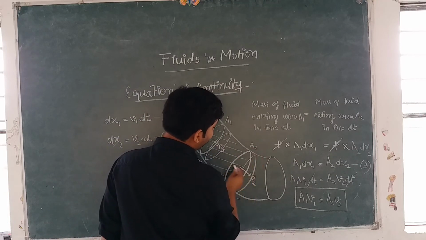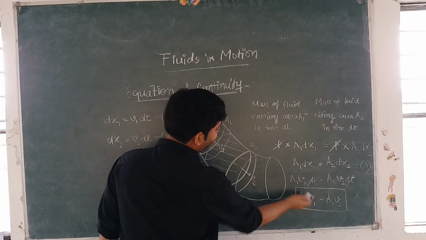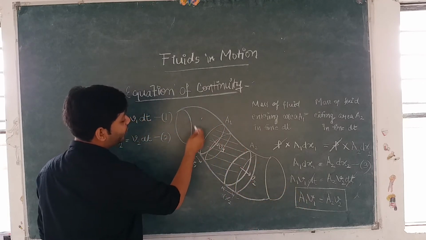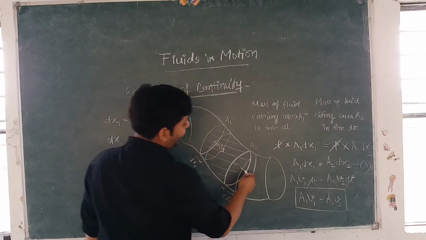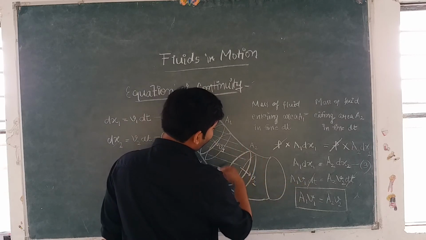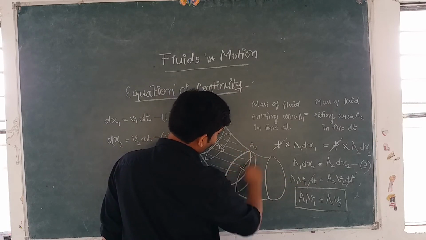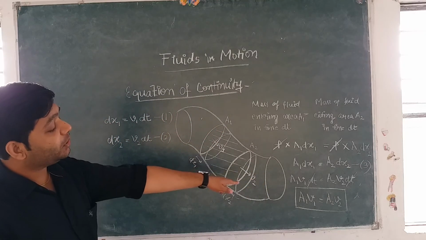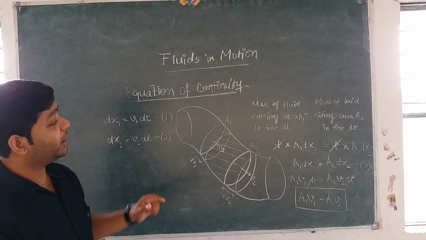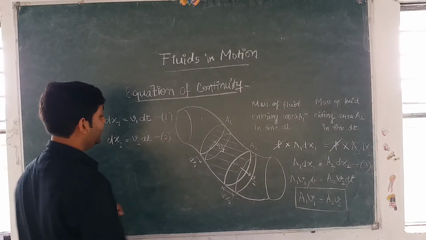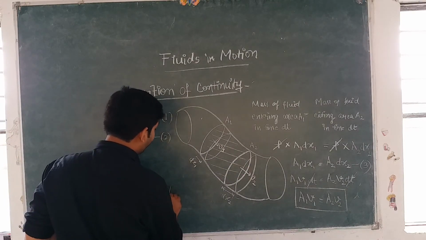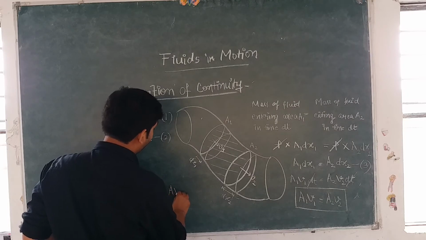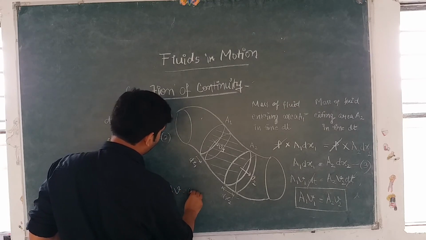The cross sectional area from where the fluid exits, and V1 is the velocity with which the fluid enters the area A1, and V2 is the speed or velocity with which the fluid exits area A2. So by this equation, or the equation of continuity, we can say that at any point A into V is equal to constant.